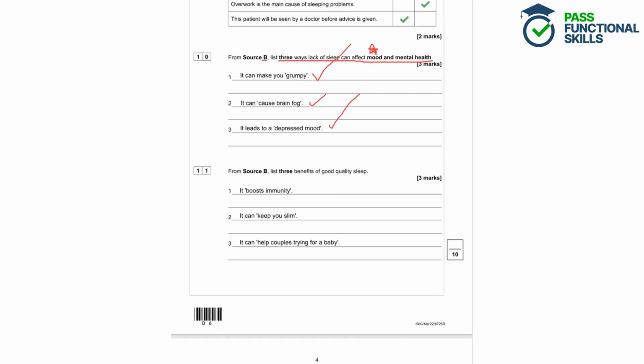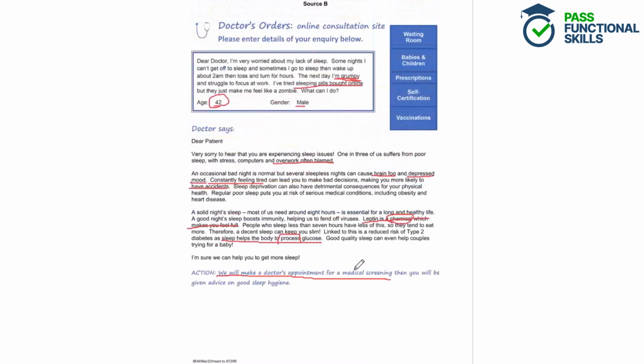Question 11. From source B, list 3 benefits of good quality sleep. So I want to look at source B and find 3 benefits, so 3 positives created by good quality sleep. So let's have a look for the positives created by good quality sleep. Well, we can see here that they are talked about in this paragraph here. And it says that a solid night's sleep, most of us need around 8 hours, is essential for a long and healthy life. A good night's sleep boosts immunity, so that's one option you could put, helping us to fend off viruses. And that's something else you could put down.